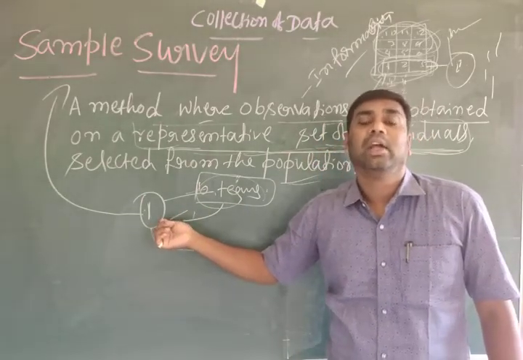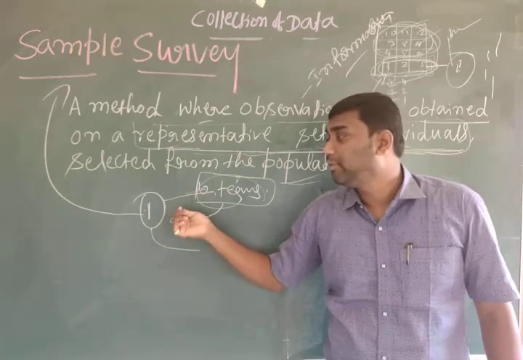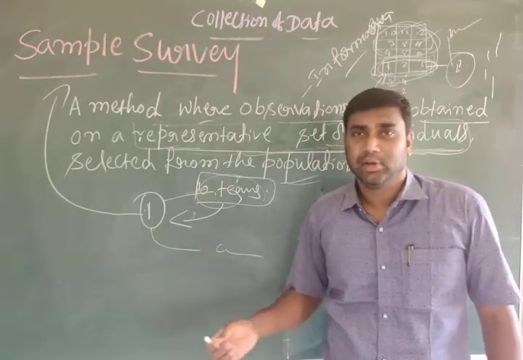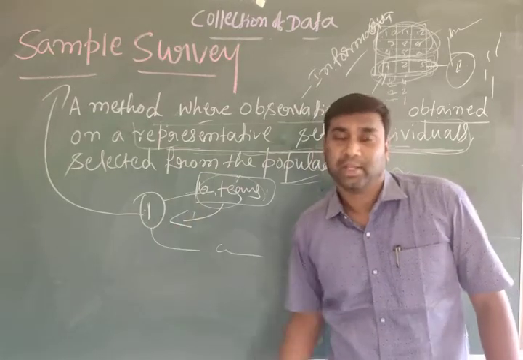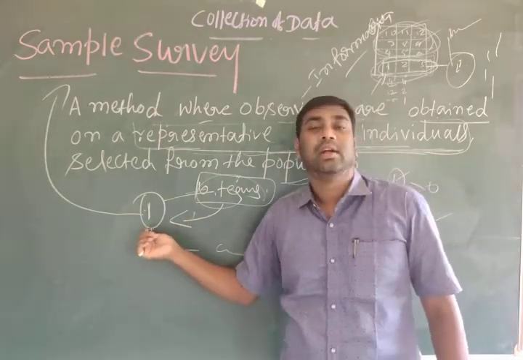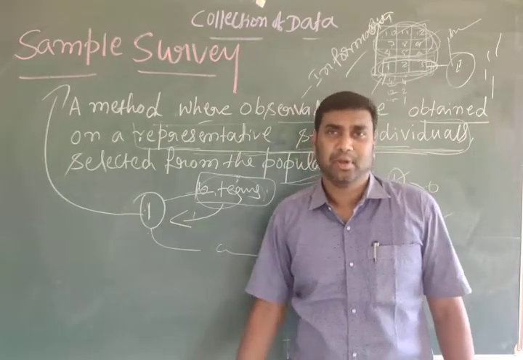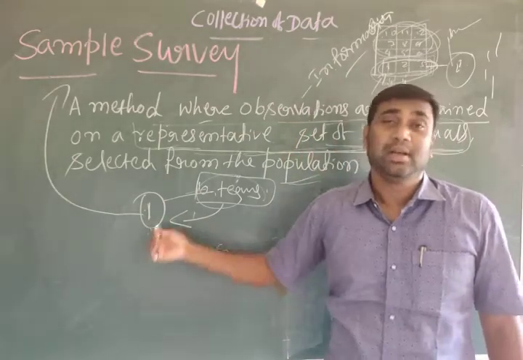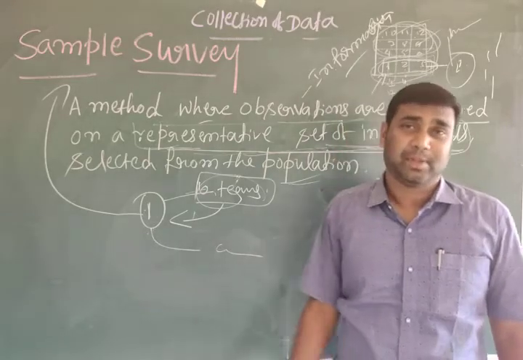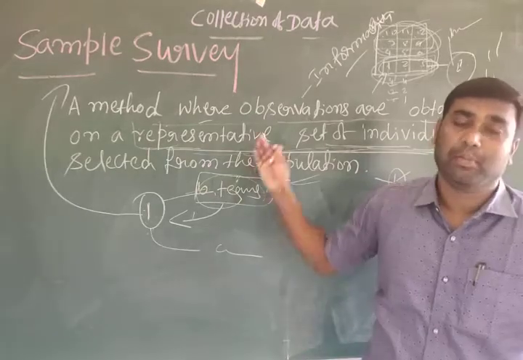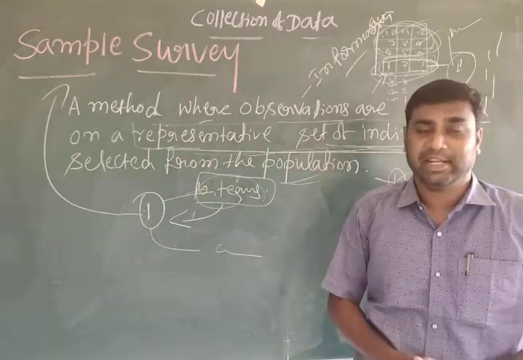It saves the time and the money. That's why it is lower cost and short time, less expensive, and also reasonable, reliable, accurate information from the population.